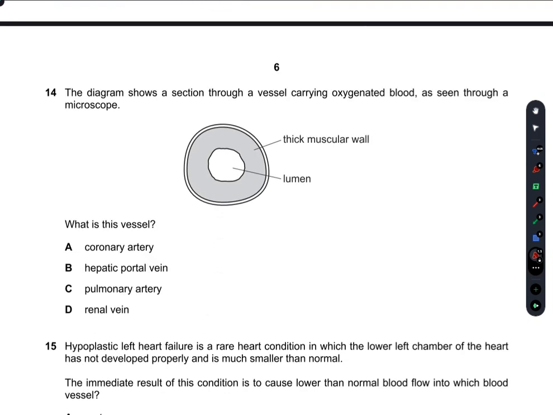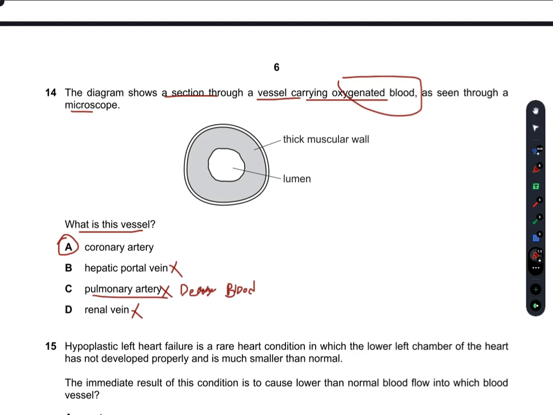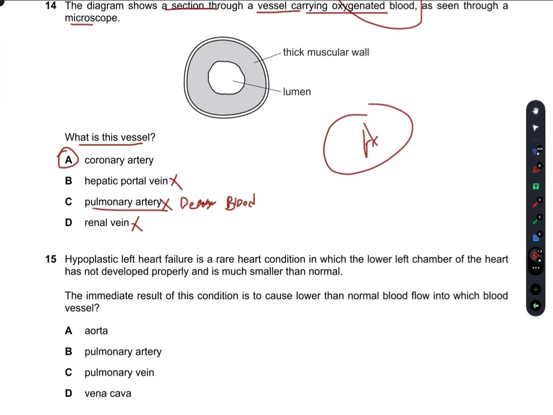The diagram shows a section through a vessel carrying oxygenated blood, as seen through a microscope. What is this vessel? It would not be a vein unless it is a pulmonary vein, because this carries oxygenated blood, and it is not the pulmonary artery either, because the pulmonary artery always carries deoxygenated blood. So the coronary artery is the only left option, which is true in this case. So A is our right answer.